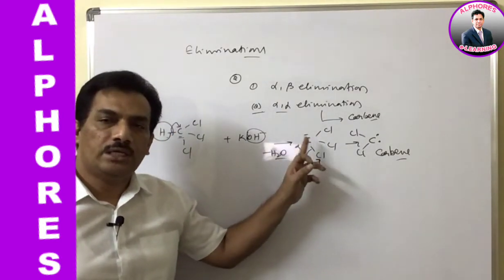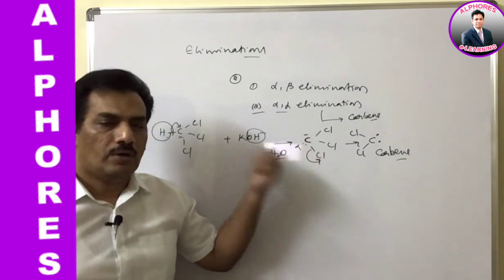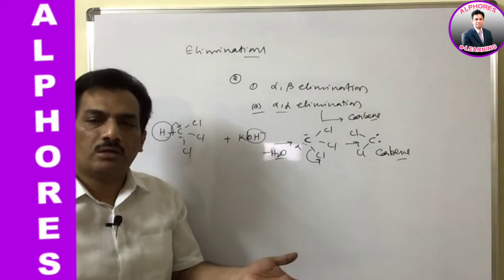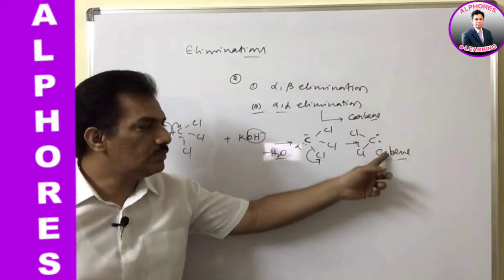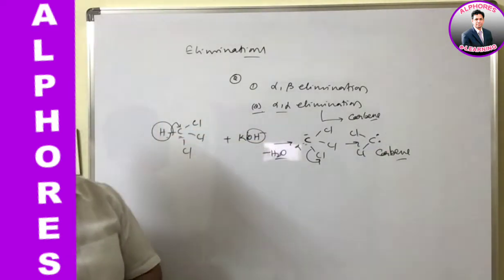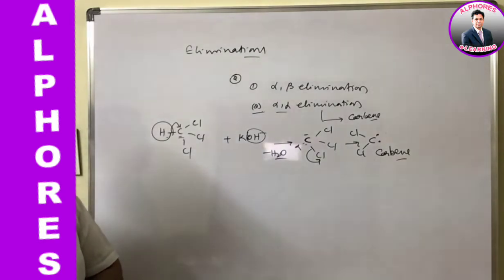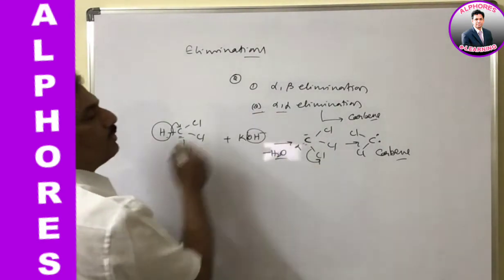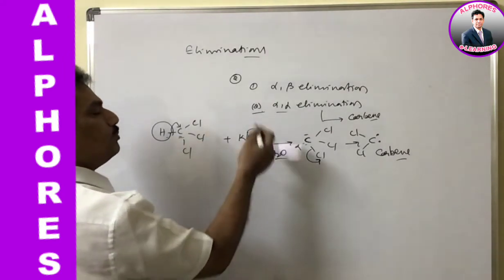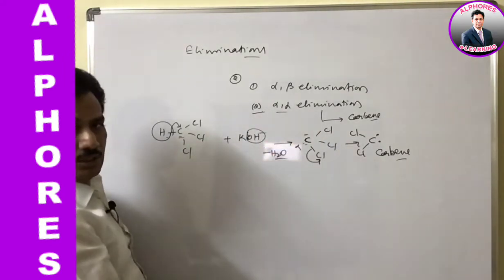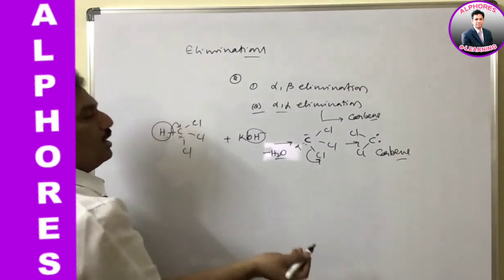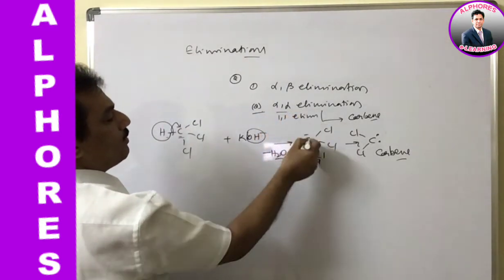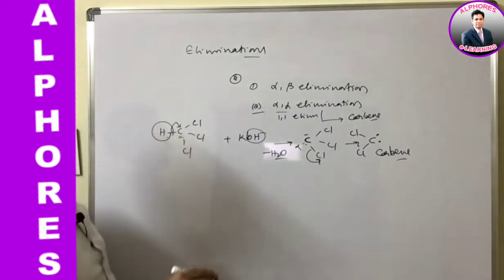And what is the net result on carbon? One electron comes, one electron goes. The net result is no electron is retained with this carbon. That's why it behaves as carbene. Carbene is nothing but a biradical, two odd electrons. Clear? That is about it. And this alpha alpha elimination is also known simply as alpha elimination. Instead of pronouncing it 2 times, it is also known as 1-1 elimination, 1-1 on the same carbon.